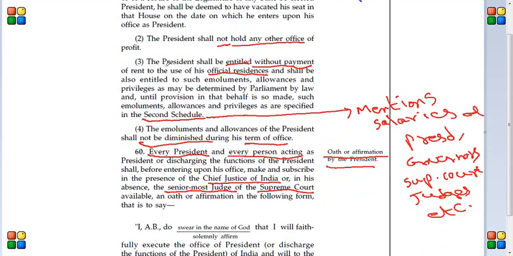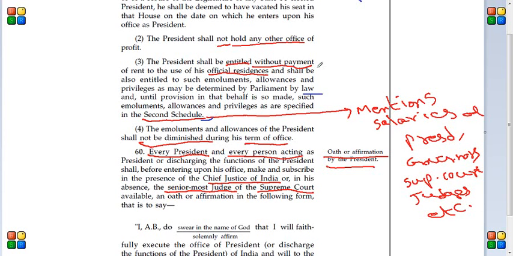Next, clause 3 says the president shall be entitled without payment of rent to the use of his official residence, and shall also be entitled to such emoluments, allowances and privileges as may be determined by parliament by law, and until provision in that behalf is so made, such emoluments, allowances and privileges are as are specified in the second schedule of the constitution.